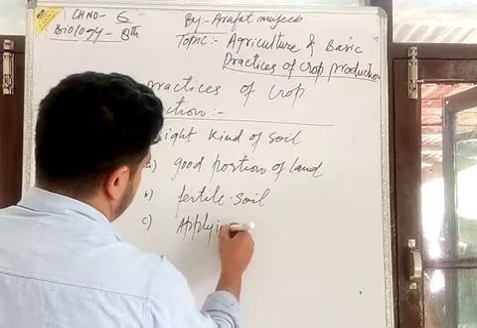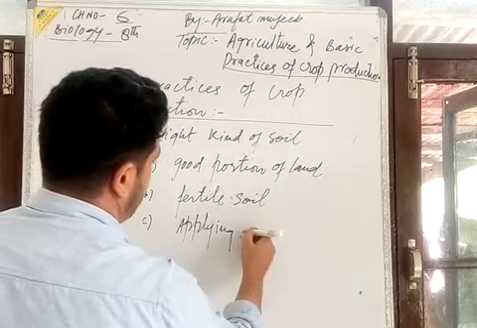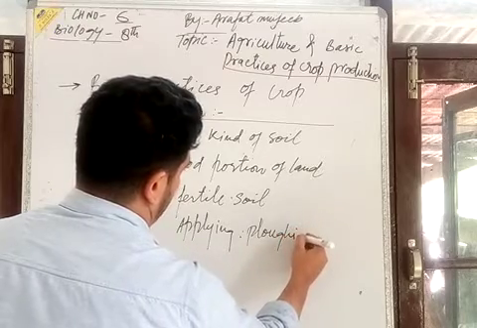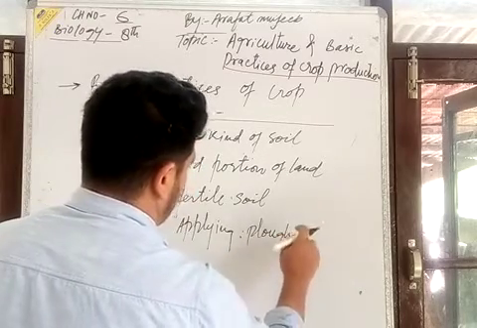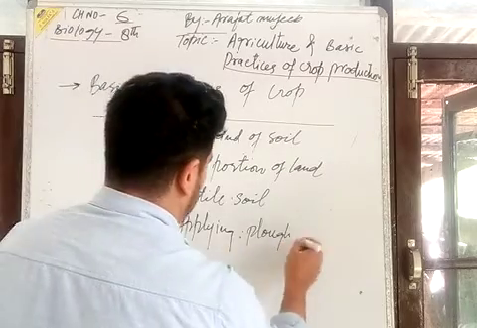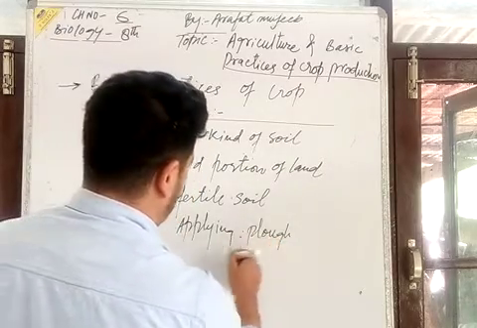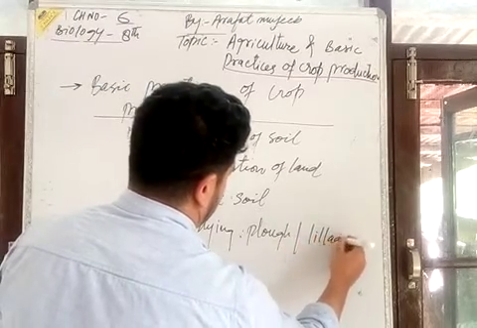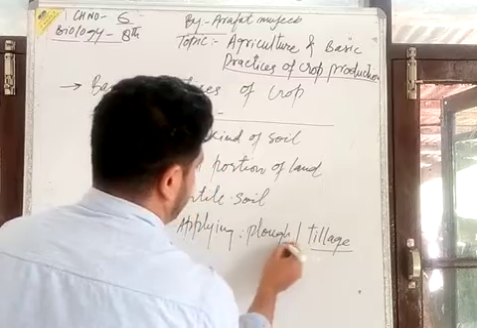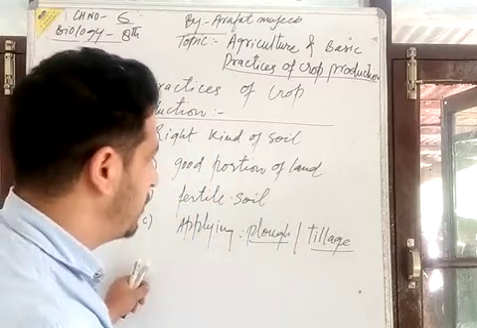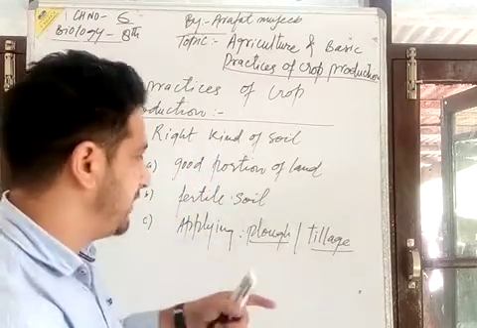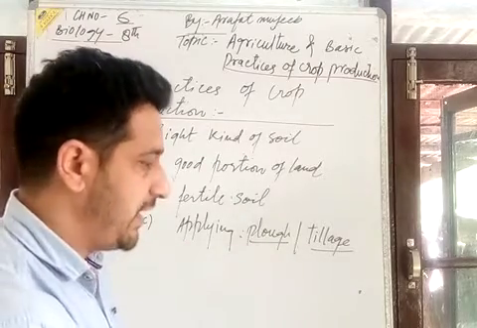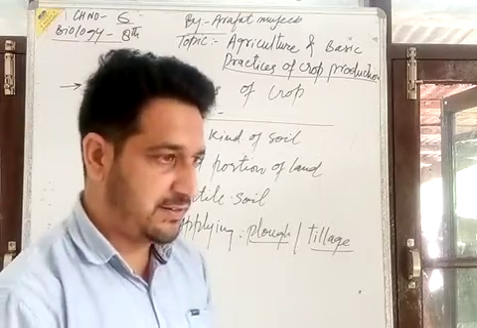Applying plowing method. If you have to maintain the right kind of soil, plowing method. हम कहेंगे या you should apply the plow or the tillage. इसको आपको खोदना है इस जमीन को. If it is hard, dry, you should have the tilling method. Applying plow or tillage method आपको करना है ताकि हम इस soil को ढीला कर सकते हैं.